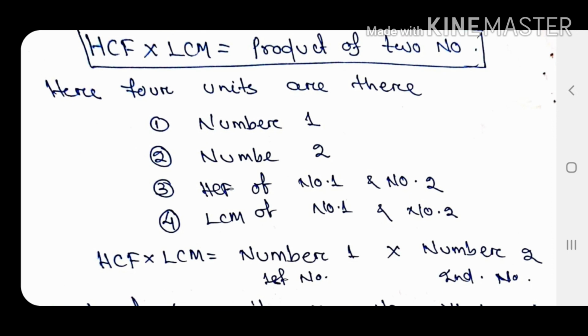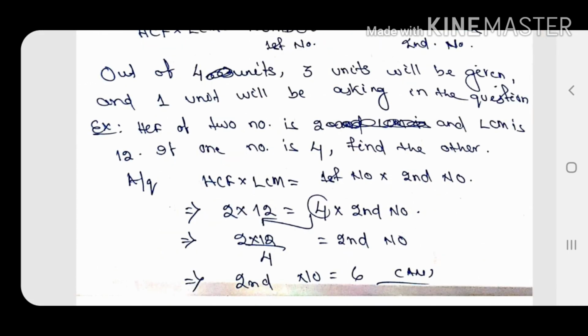And here there is a formula between HCF, LCM and the two numbers. Here you can see I have written there are 4 variables: number 1, number 2, HCF of the numbers and LCM of the numbers, and the formula is HCF into LCM equals number 1 into number 2. In a question, out of these 4 variables, any 3 will be given. That may be number 1, number 2, HCF, or LCM. Out of these 4, 3 will be given and 1 will be asked.